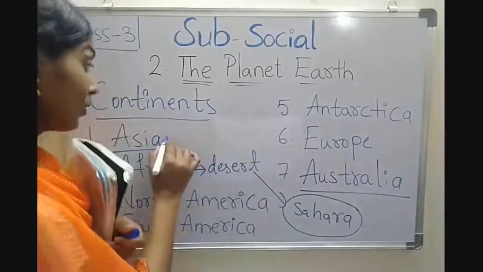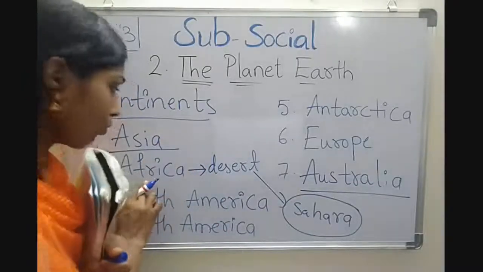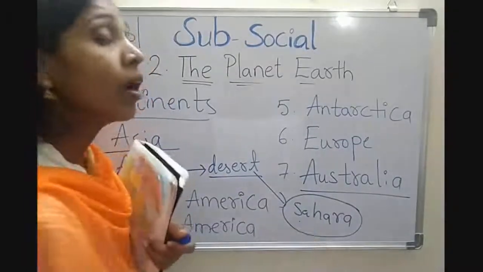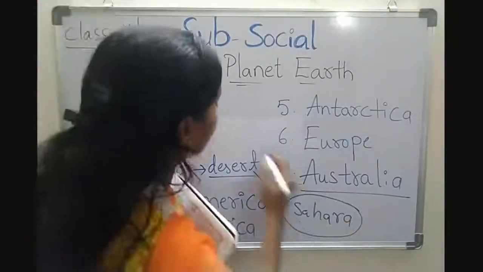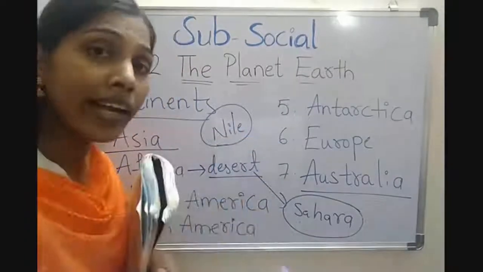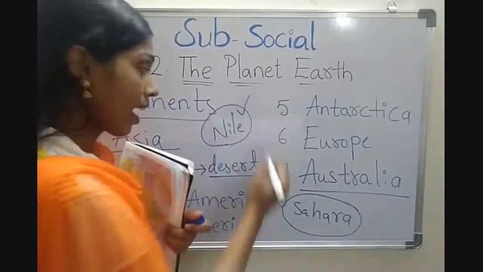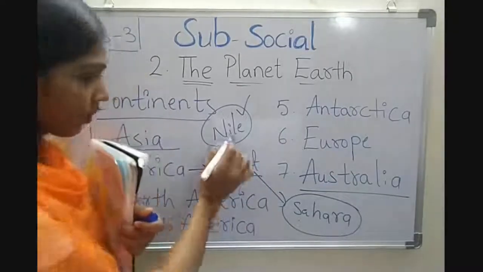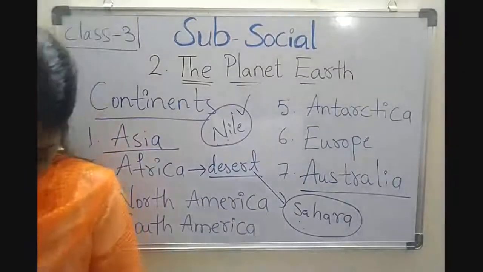Coming to Asia, Asia is home to the Himalayas. And coming to Africa, Africa is home to deserts. Sahara is the largest desert in the world. And the Nile River is the longest river in the world. What is this river? Very good. Nile River, which is the longest river in the world. Now, North America. I'll show you North America, children.